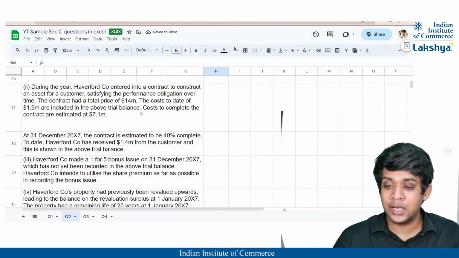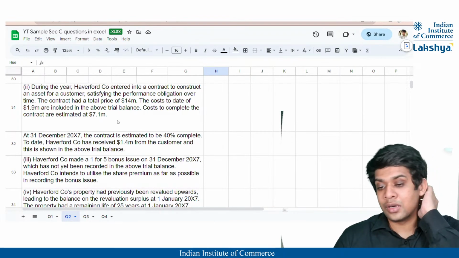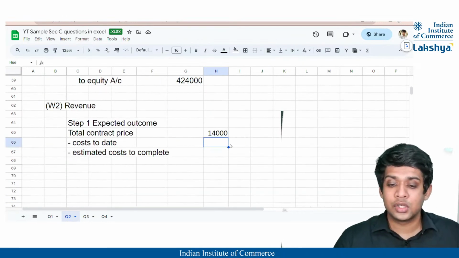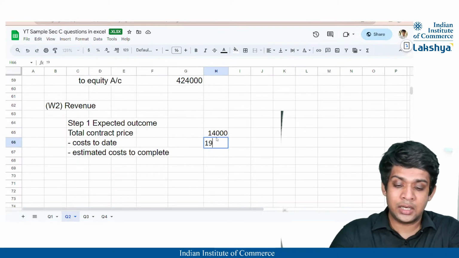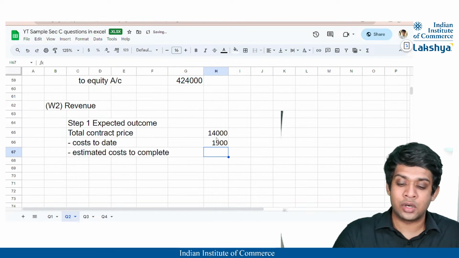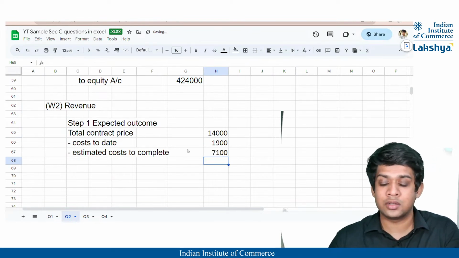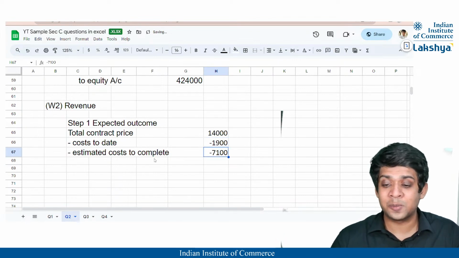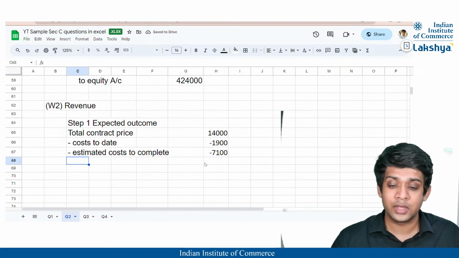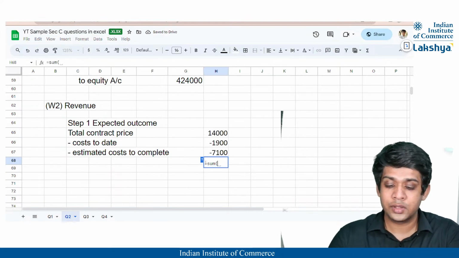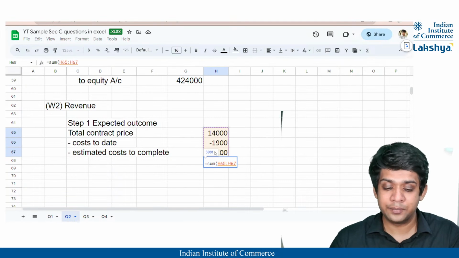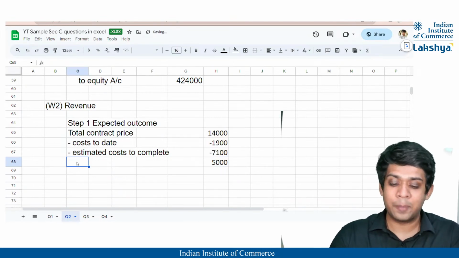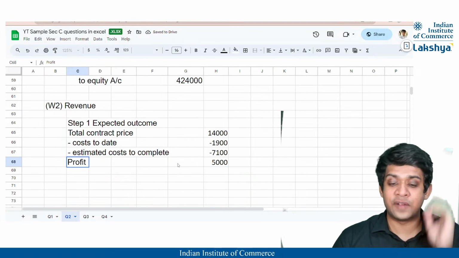The cost incurred to date is 1.9 million and the cost to complete is 7.1 million, right? So 1.9 million, that is 1900, and the estimated cost to complete is 7,100, correct? These two are going to be negative amounts in order to identify whether the expected outcome is profitable or not. And let us see. So I guess obviously it is profitable. Yes. So we have an expected profit of 5,000.